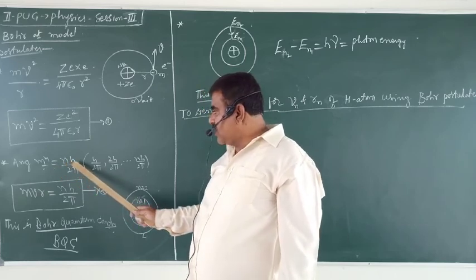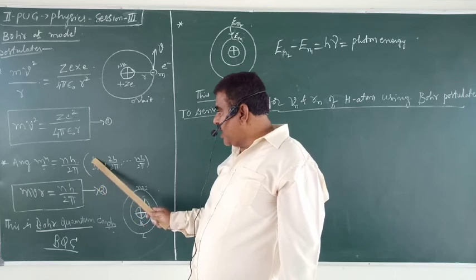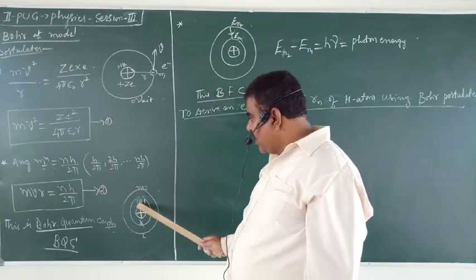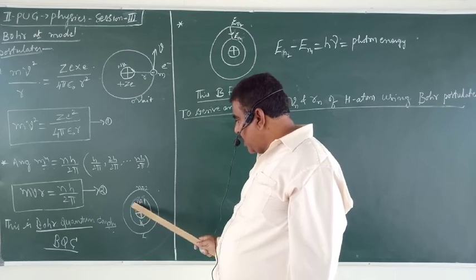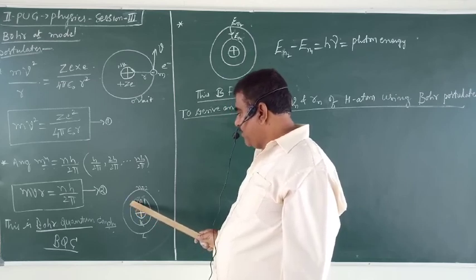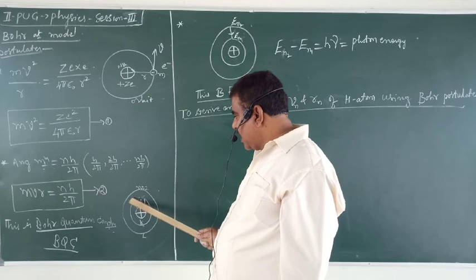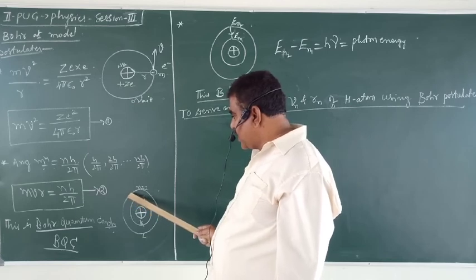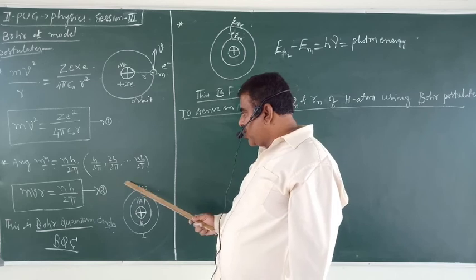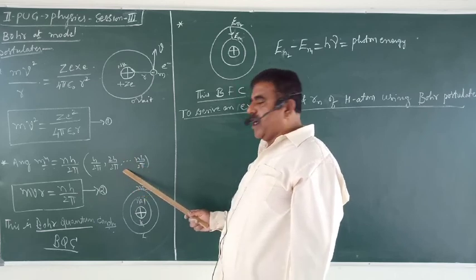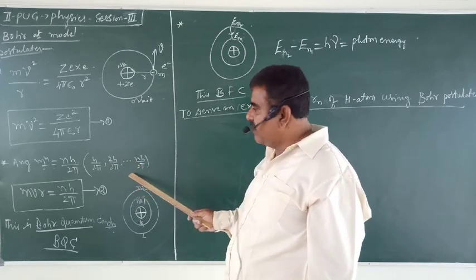That means n equals 1. Therefore, it becomes h by 2π here. After this, next it becomes 2h by 2π in the second orbit. In the next orbit, it should be 3h by 2π. That is the meaning of that.